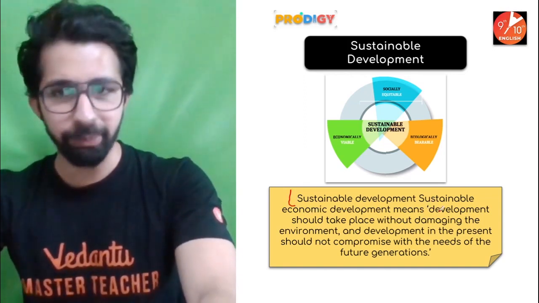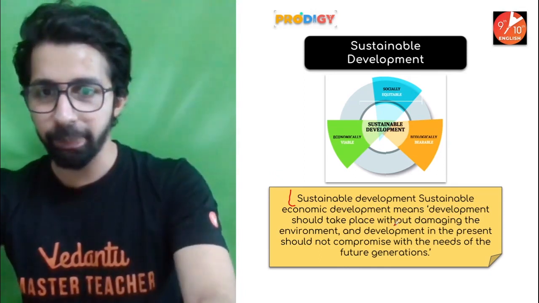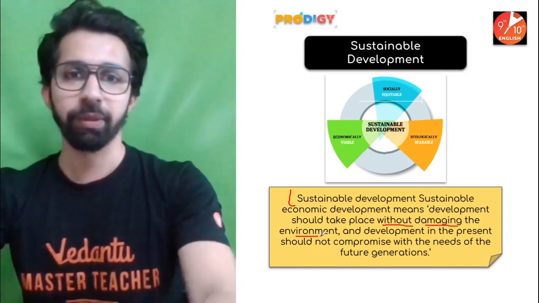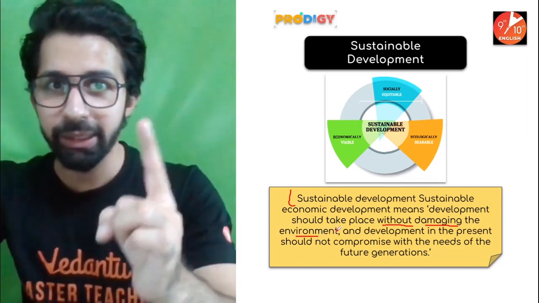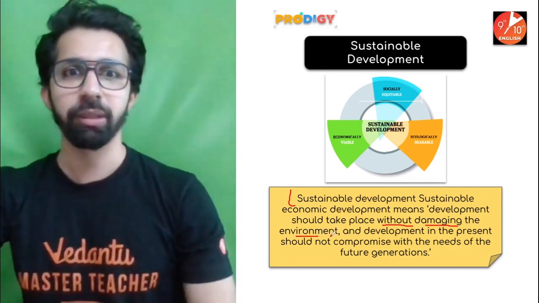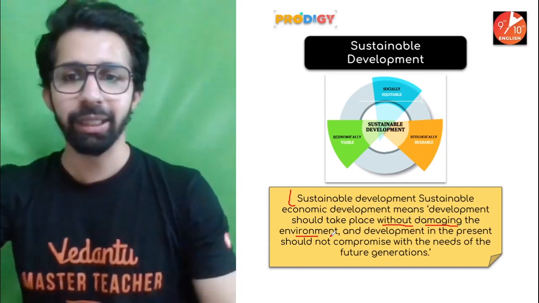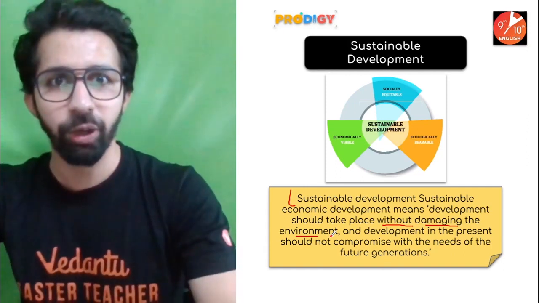Sustainable economic development means development should take place without damaging the environment. Global warming, increase in pollution, land degradation is basically damaging of environment, right?